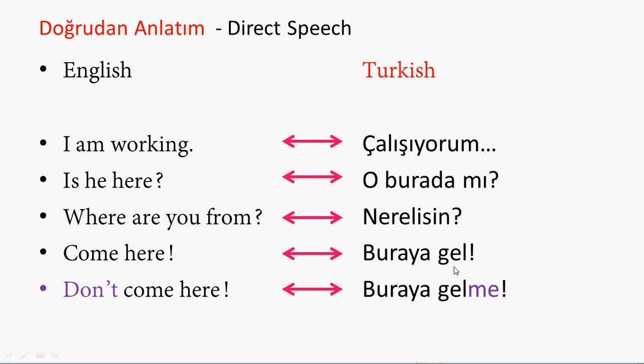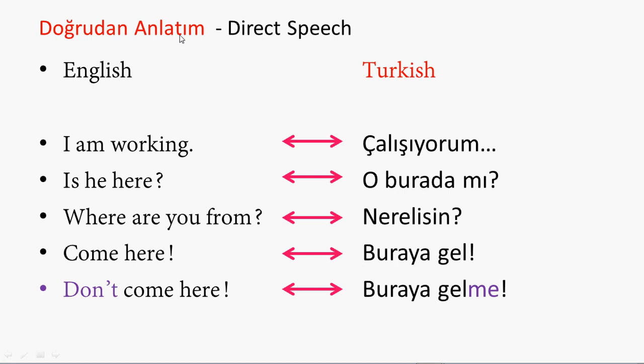Buraya gel. Buraya gelme. These examples on the screen are direct speech examples. These are the examples that you hear directly from the speaker you are talking to. This is direct speech, which is doğrudan anlatım in Turkish.